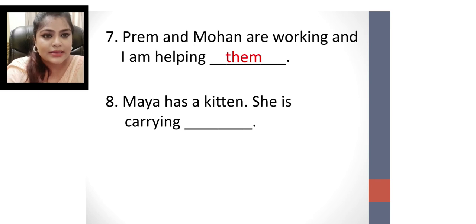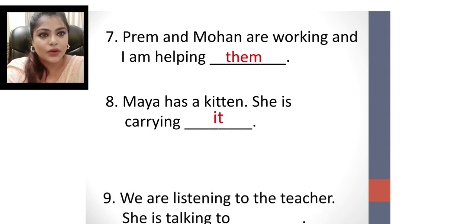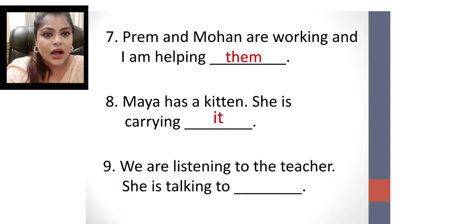Maya has a kitten. She is carrying. For an animal, what will we use? It. Yes. Maya has a kitten. She is carrying it. Very good. Next. We are listening to the teacher.